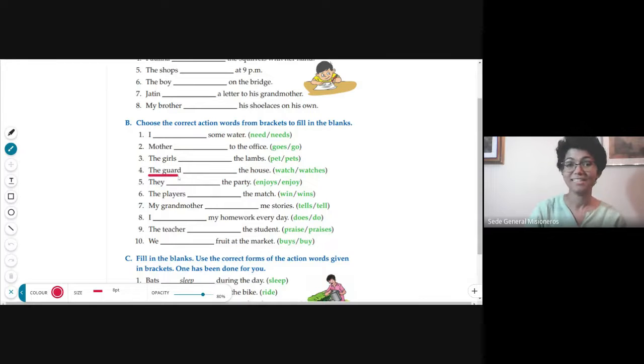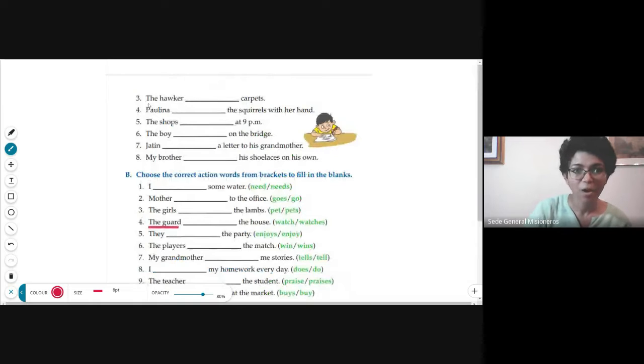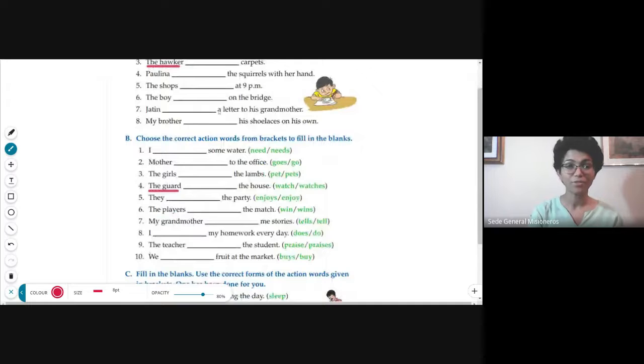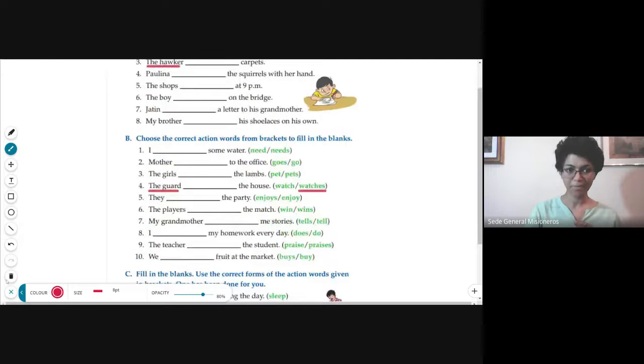The God is one person. Or likewise, the hawker. The hawker also is just one person. So which action word do we have to put with the God or the hawker? We have to put s or es. Okay, so remember that. Don't forget.